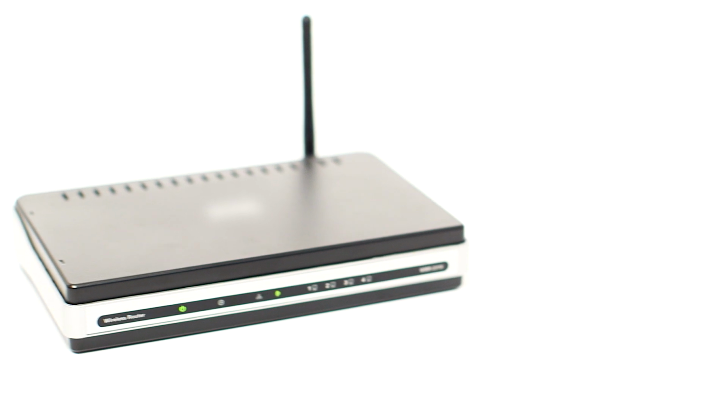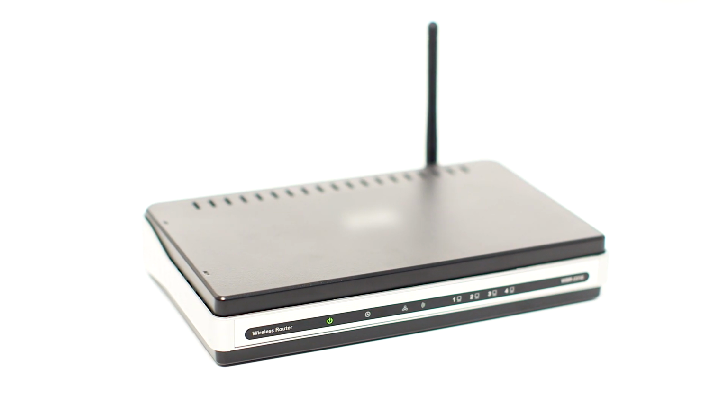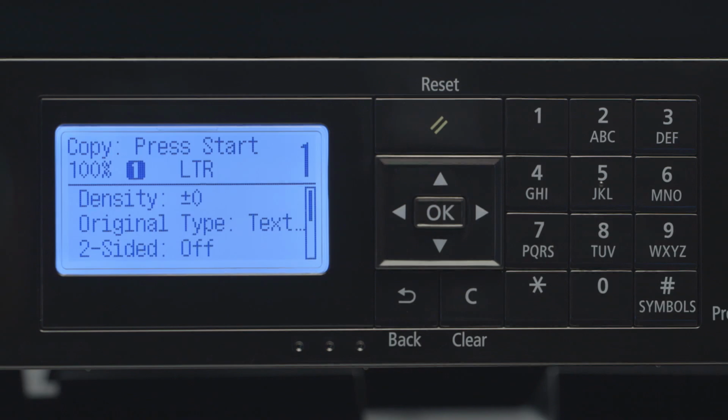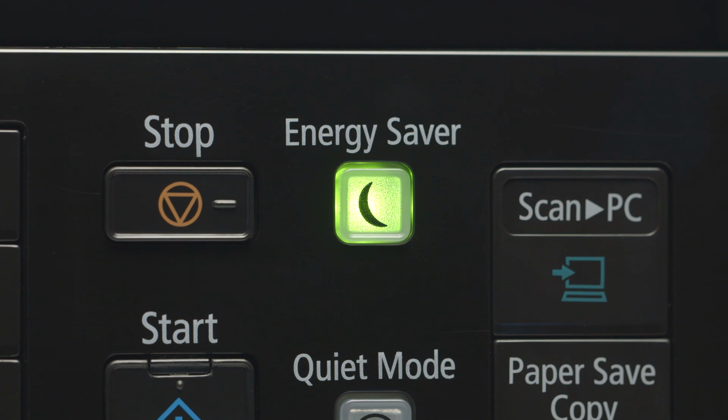Before connecting your printer to the network, confirm that your wireless router is available and properly set up. Also, confirm that your computer is connected to the network. Next, make sure your printer is plugged in and turned on. The main screen will be lit when the printer is on. If the sleep icon is lit, press it to wake the printer.